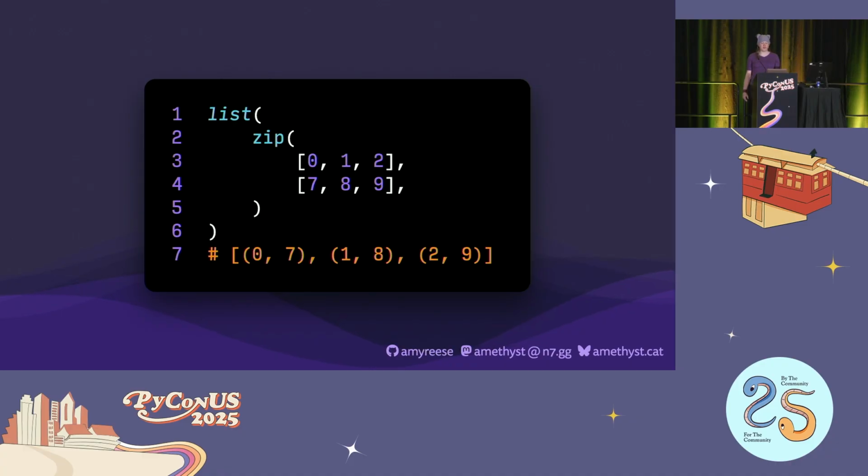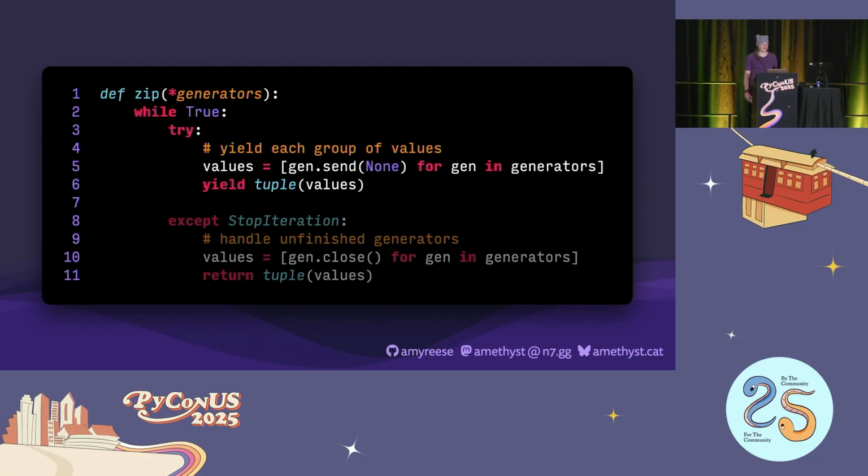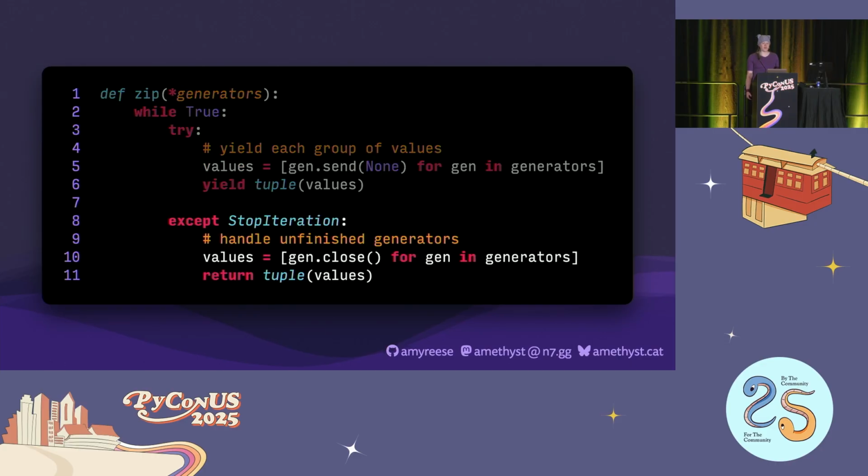I'm sure many of you are familiar with, or have at least seen the zip function before. It takes one or more iterables and produces tuples combining the values from each step of each of those iterables. We can build a version specifically for generators. Our version of zip can be relatively simple. We take any number of generators, call send on all of them, and yield a tuple with the values gathered from each of those generators. We repeat that until one of the generators finishes and raises a StopIteration exception. At that point, we clean up any unfinished generators by calling close on all of them, ensuring that each generator has the chance to cleanly exit.